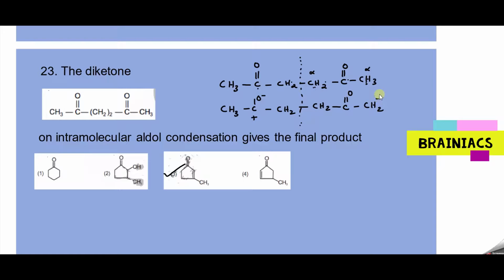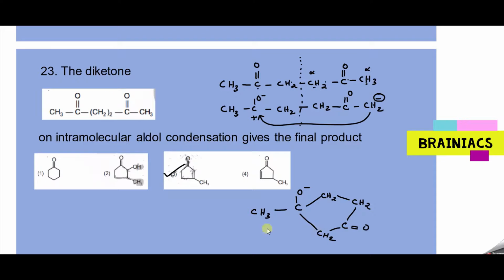Next step, this will come and attack here, which means this will form a bond with this one. So CH3, CO minus, then you have CH2, then CH2, then a carbonyl group, C double bond O, and you have a CH2. This is connected to this one, like this.